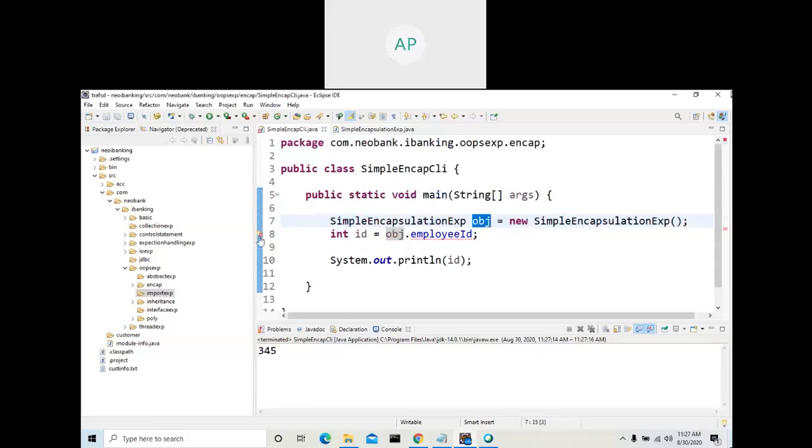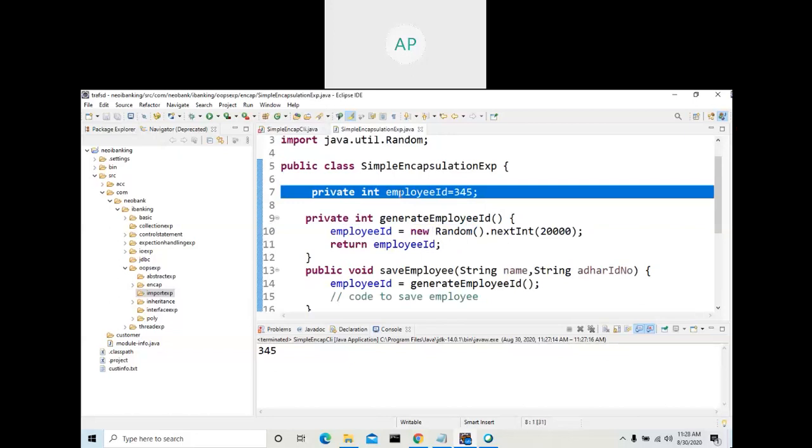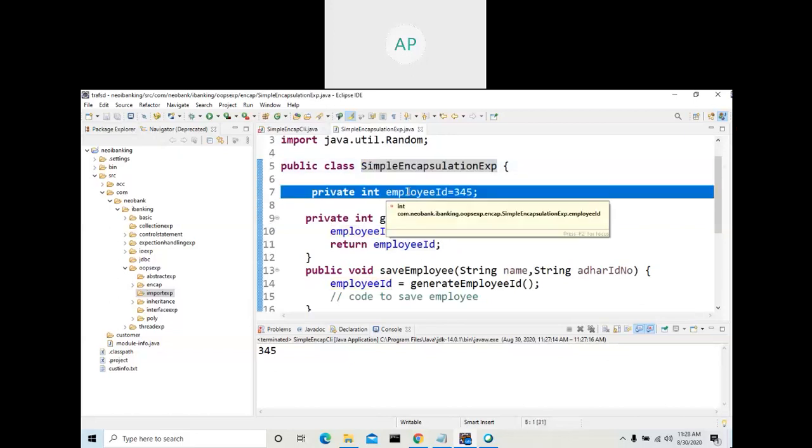Now in this scenario, let me apply encapsulation. You can apply encapsulation by using an access modifier. So let me make it private. See, you are getting an error here: the field SimpleEncapsulation.employeeID is not visible.